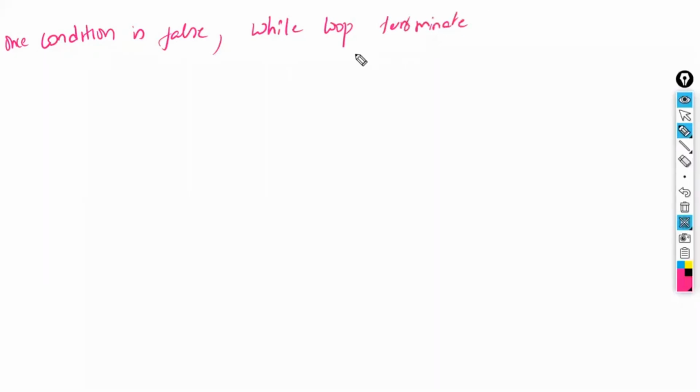Automatically, it will be terminated. If the condition is false, the while loop will be automatically terminated. You do not need to terminate it separately. Once the condition is false, the while loop will be terminated.